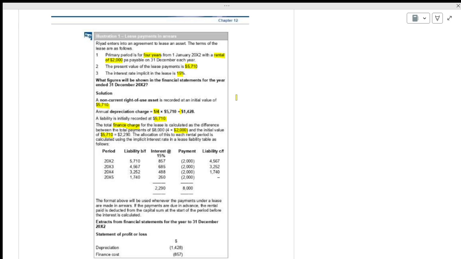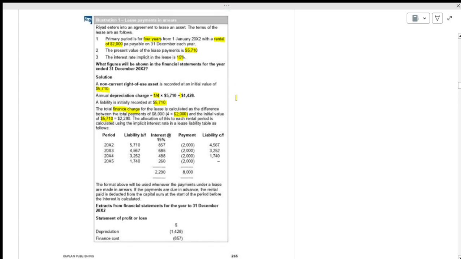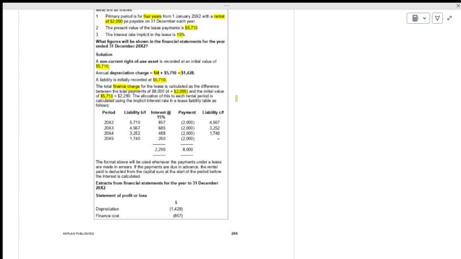The allocation for each rental period is calculated. First you have to take the present value, 5,710. On that you will calculate interest at 15%. You are taking, see, opening plus interest minus payment. Only the presentation of the procedure is different.